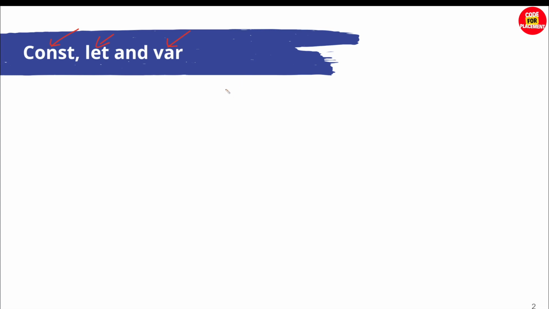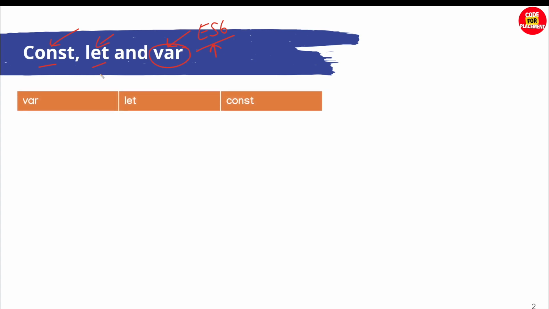So basically var is the one which has been available with us from the starting until ES6. After ES6 it was recommended not to use var. We will be using let and const throughout the course and throughout the journey. So basically we will be avoiding var. Apart from this, let's talk about the base difference of the var keyword.